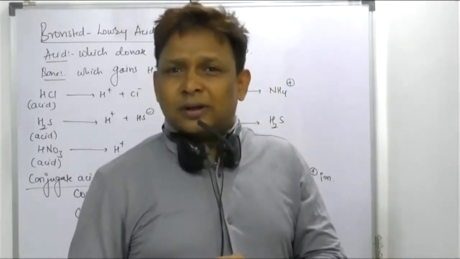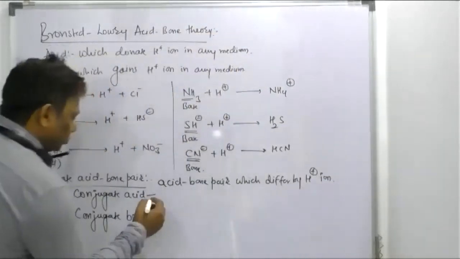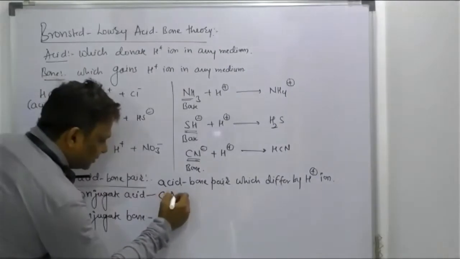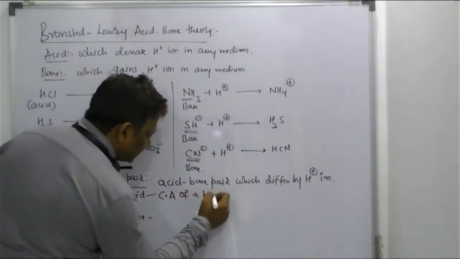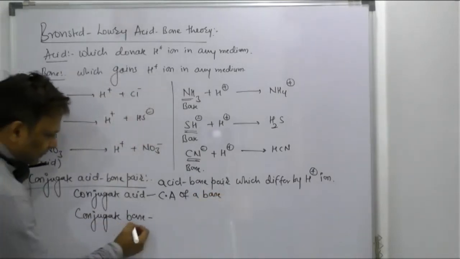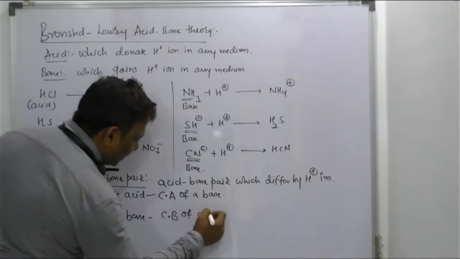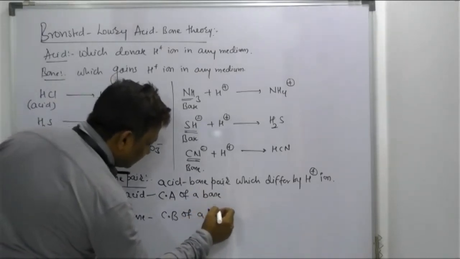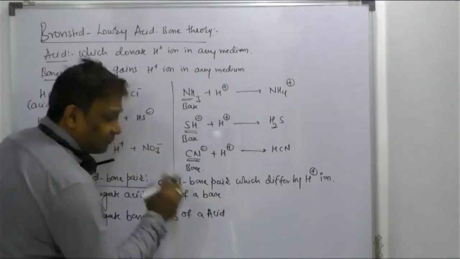If you are talking about conjugate acid, it is a part of what? Base, right beta? So conjugate acid, shall I write CA? Conjugate acid of a base. Beta, conjugate base means CB. Conjugate base of an acid. Conjugate acid of a base. Conjugate base of an acid.